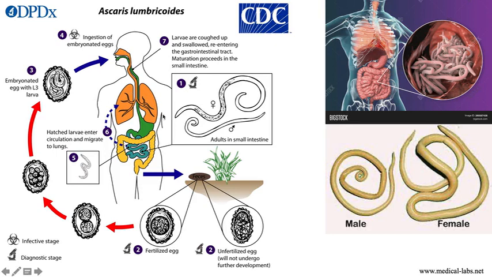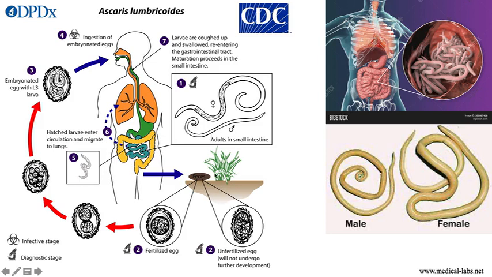So inside the human body, what will happen? Inside the human body, we have the adults in the small intestine, okay? Male and female in the small intestine, and these adults will produce unfertilized eggs, because of the sexual reproduction.